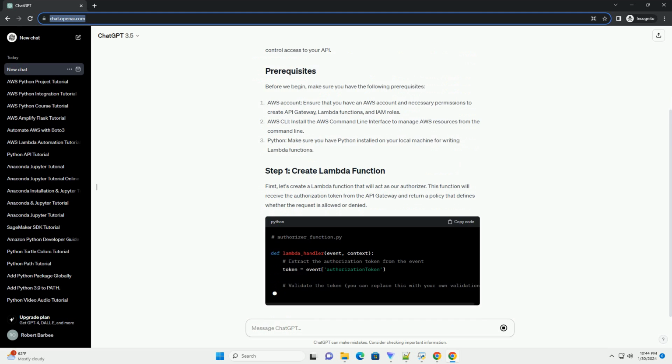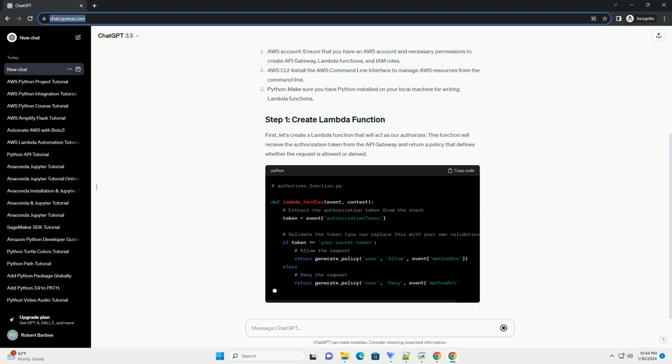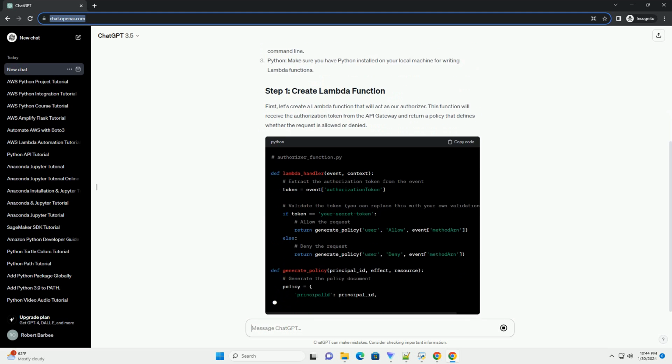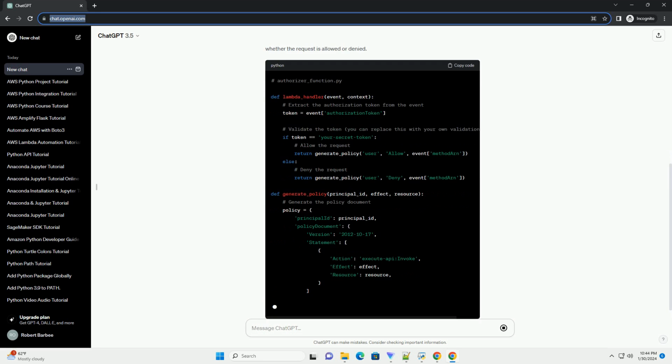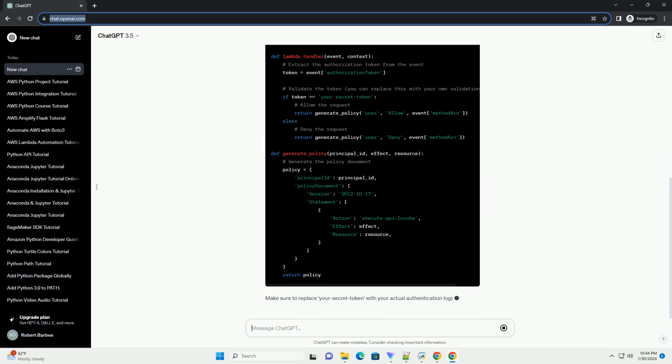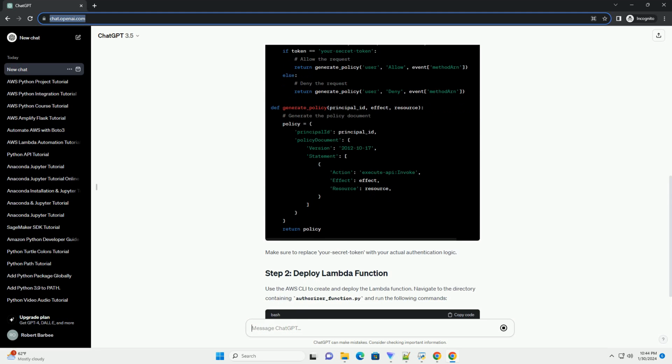First, we need to create a Lambda function that will handle the authorization logic. In this example, we'll create a simple Python function. Use the AWS CLI or the AWS Management Console to create and deploy the Lambda function.